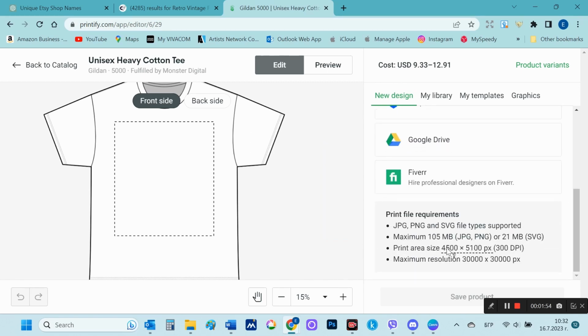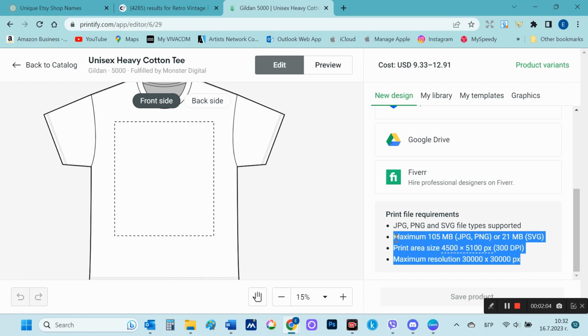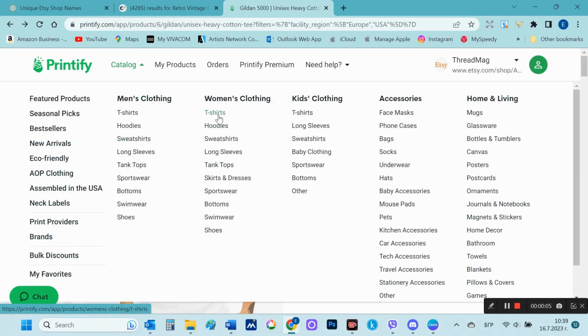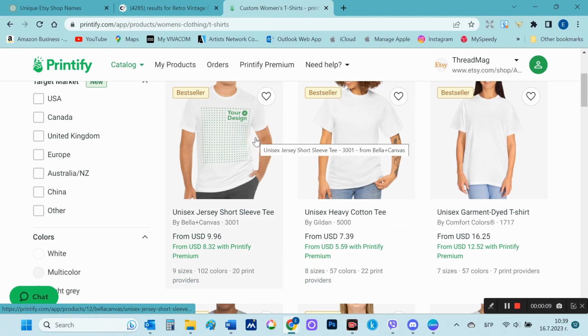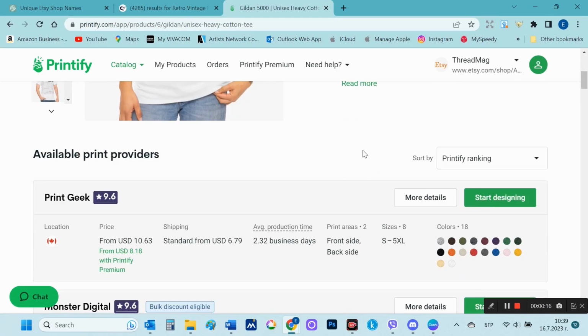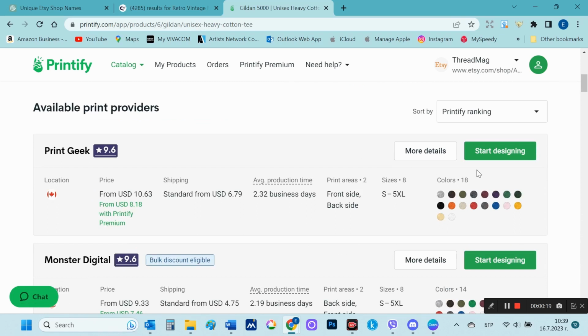Print area size 4500 by 5100 px, 300 dpi. Maximum resolution 30,000 by 30,000 px. 4500 by 5100 pixels is the maximum size, but can be made smaller. Most designs are made 4500 by 4500 pixels.